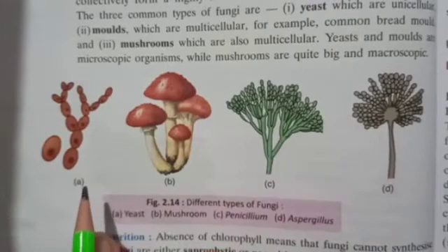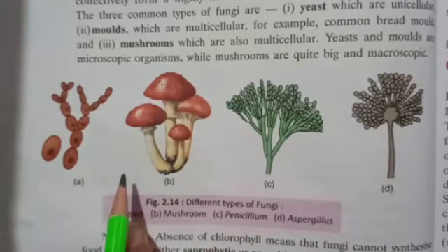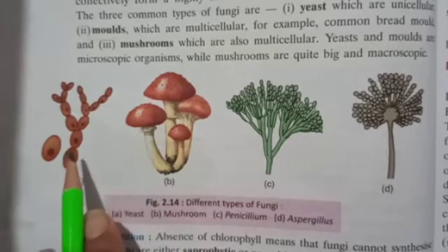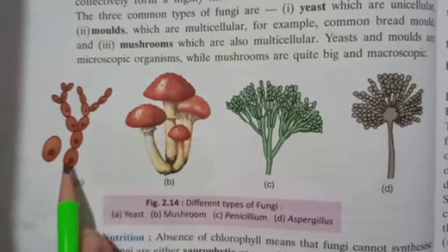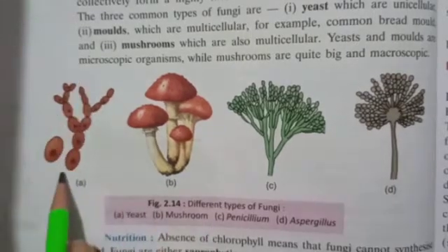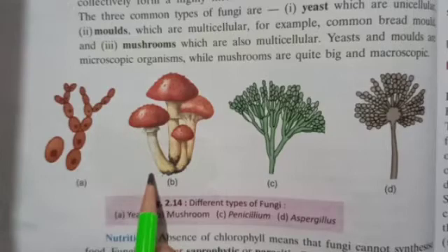Now students, let us study the different types of fungi and see their structures, how they look. The first one is yeast, a unicellular fungus. The second one looks very familiar, this is mushroom.